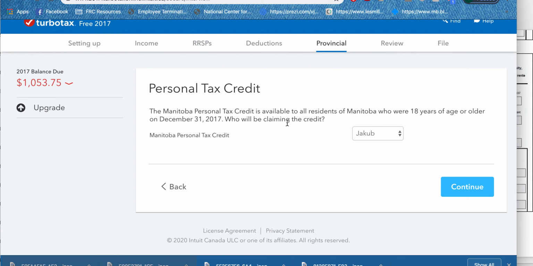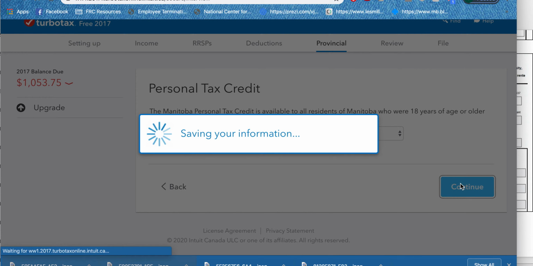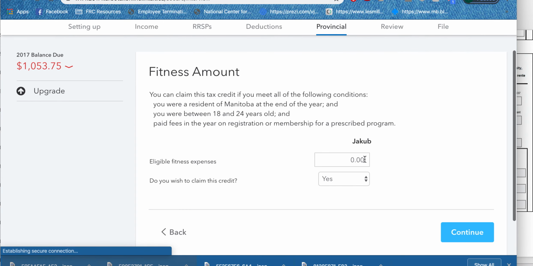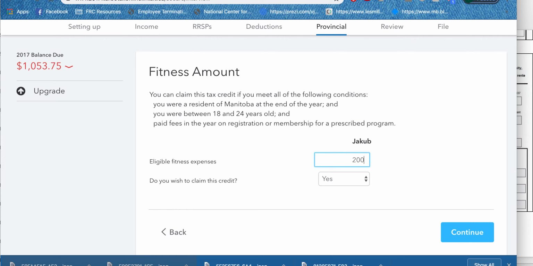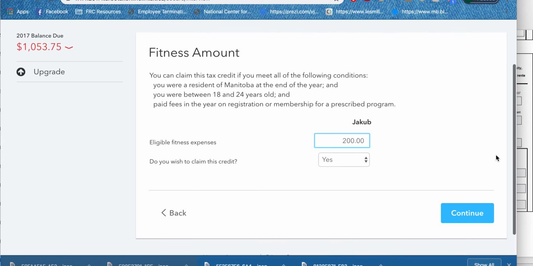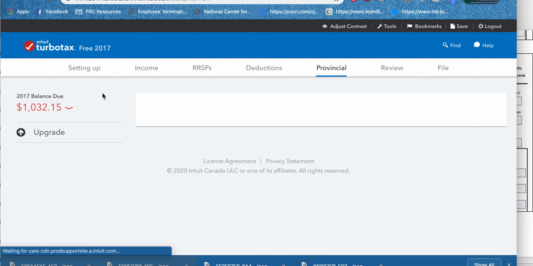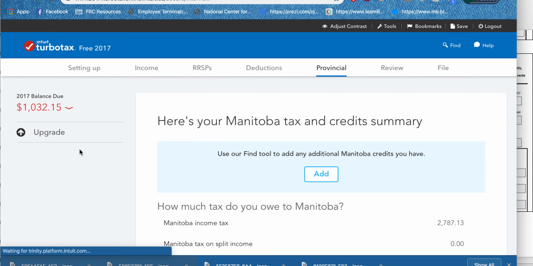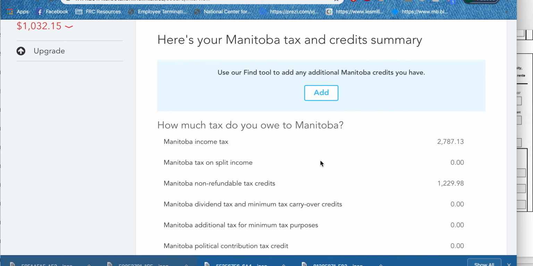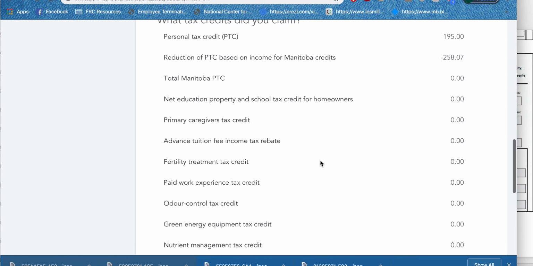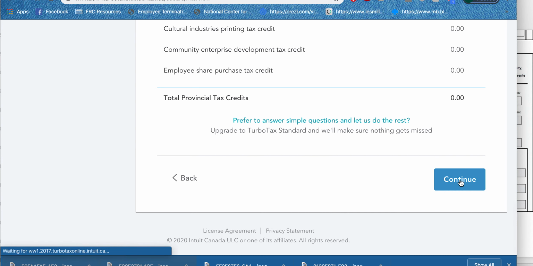Okay, so the tax credit's available for all residents who are 18 or older. And the fitness credit, if you look back at your worksheet, it was, I believe, for $200. Just lowered our taxes slightly. So keep in mind, credit doesn't mean you get $200 back. It means that you're not being charged taxes on that amount. So just lowers it slightly. Okay, and we have no other tax credits to claim.